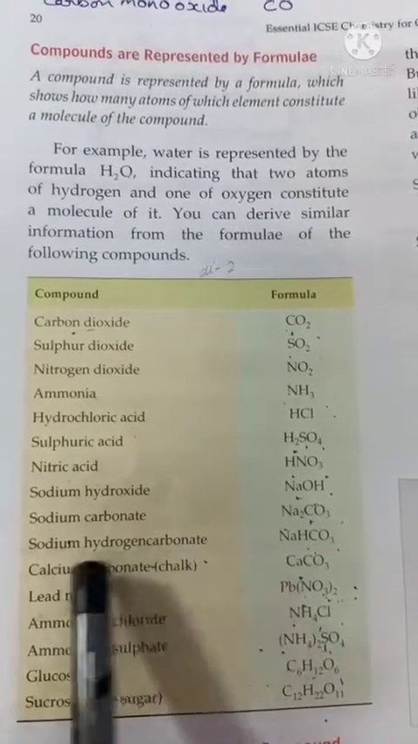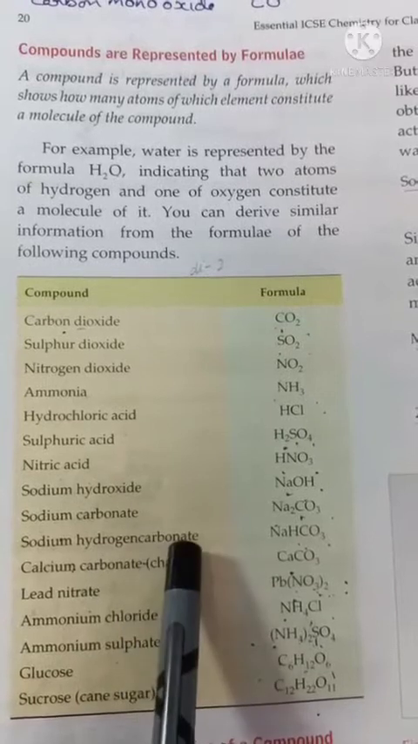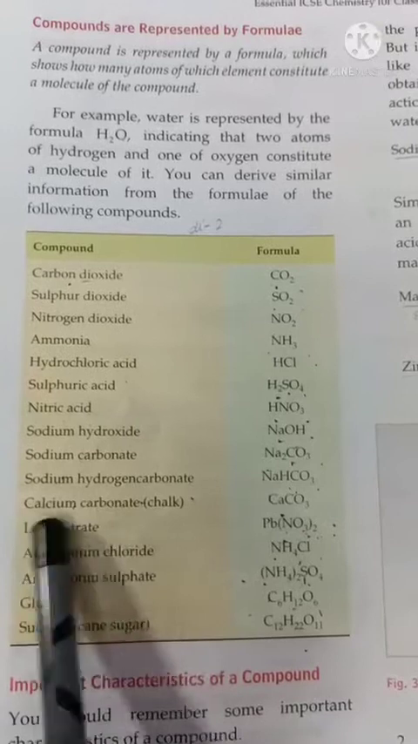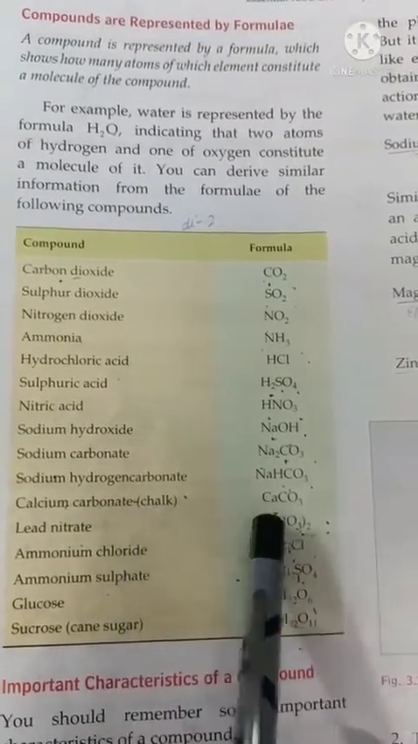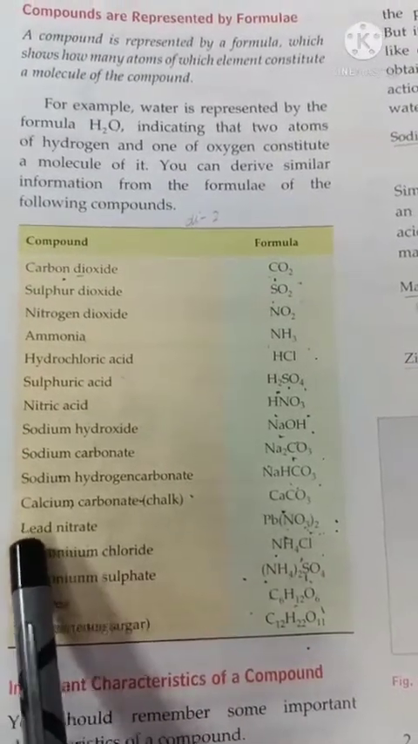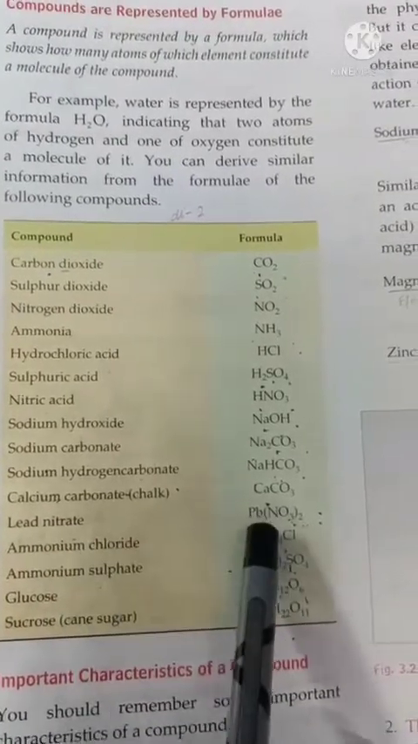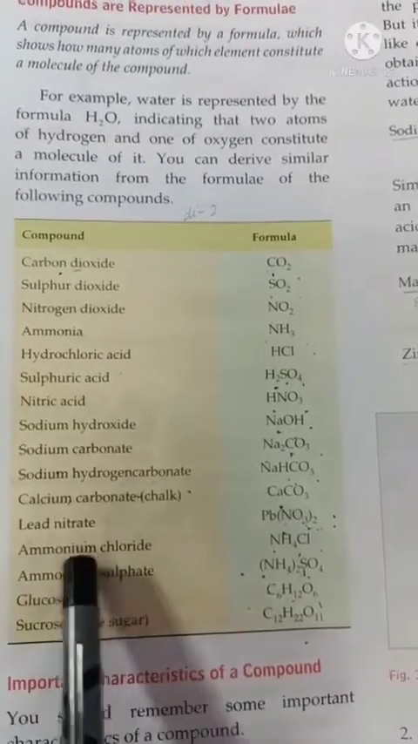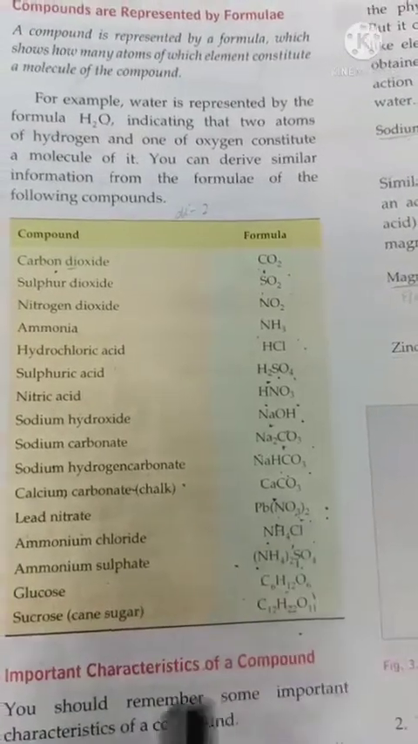Sodium hydrogen carbonate means sodium will be present, hydrogen will be present. Carbonate means carbon and oxygen will be present. So NaHCO3 is the formula. Calcium carbonate, calcium means Ca will be present. Carbonate means carbon and oxygen will be present. CaCO3 is the formula. Lead nitrate, lead means plumbum will be present, Pb. Then nitrate means nitrogen and oxygen will be present. Formula is Pb(NO3)2. Then ammonium chloride, ammonium means nitrogen and hydrogen will be present and chloride means chlorine will be present. NH4Cl is the formula.